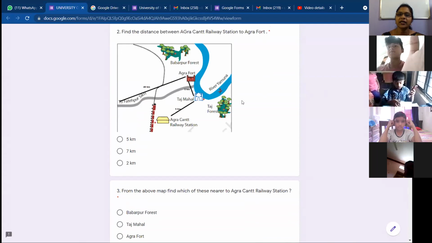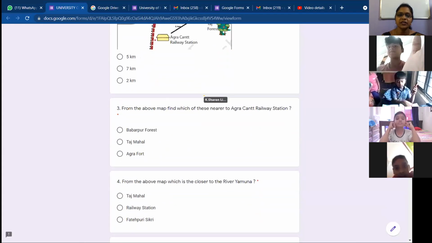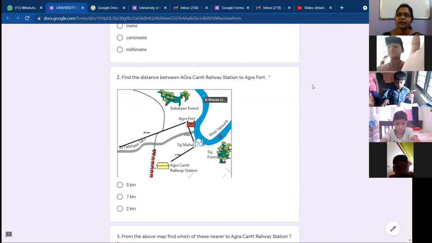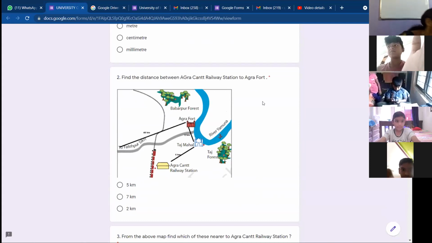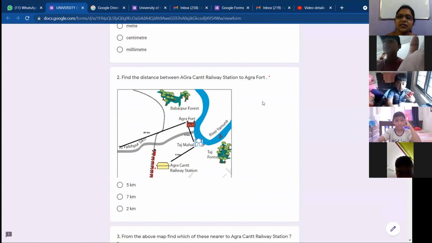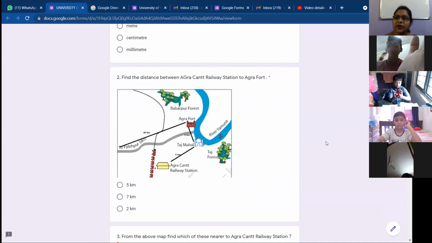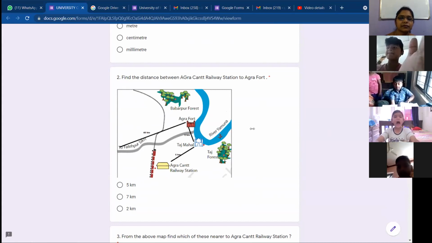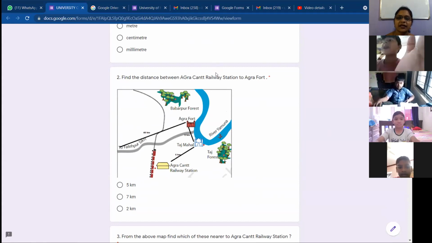Closer means nearby. Which is near to river Yamuna? Railway station, ma'am. See the map. Taj Mahal, ma'am. Yes, Taj Mahal is nearby river Yamuna.